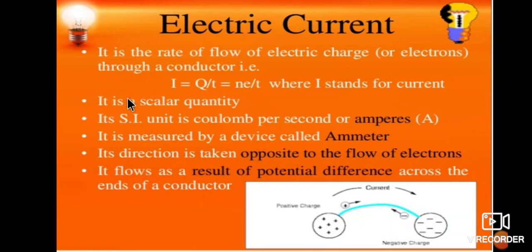For example, examples of conductors. The flow of charges in a conductor from one point to another point is called electric current. Electric current is symbolically represented by the letter I. Capital I means electric current, and it is derived from the formula I equals Q by T. Q means electric charge and T is the time taken.